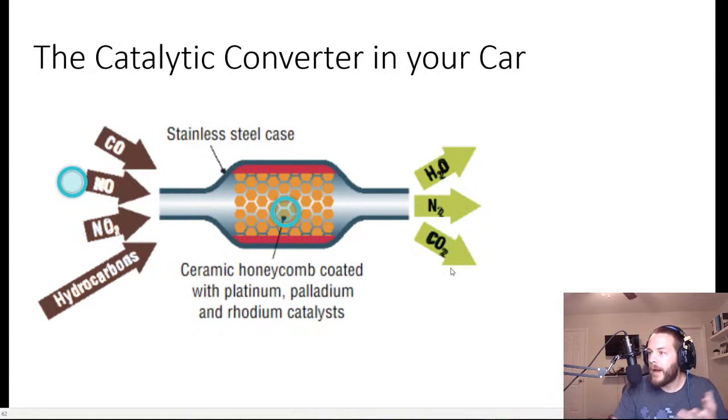And, you know, obviously it's debatable how good CO2 is for the atmosphere. It is a greenhouse gas, although plants seem to like it. They consume CO2. But CO2 is definitely a lesser evil than just plain CO, right? CO2, carbon dioxide, is much better to have in your atmosphere than carbon monoxide. So the catalytic converter takes advantage of catalysis to convert things that are bad to things that are either good or not as bad. So that's how your catalytic converter works.